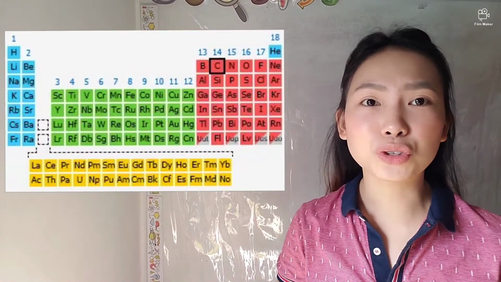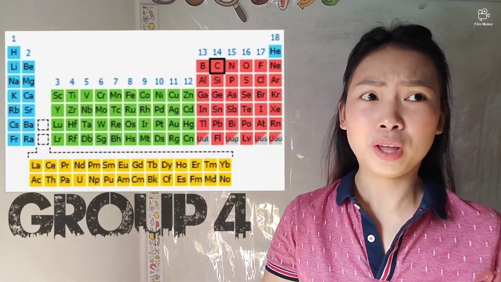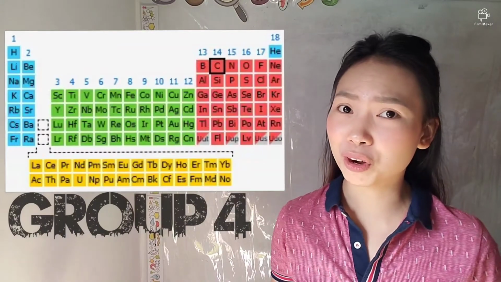What's so special with this carbon atom or carbon element na siyang ginagamit natin sa organic compounds? There are a lot of other elements in the periodic table na pwede rin naman natin gamitin, but why carbon? So ano nga bang meron sa carbon atom? Carbon, kung titingnan natin siya sa periodic table, is found in group number 4. O ano naman ngayon kung nasa group number 4 ang carbon?